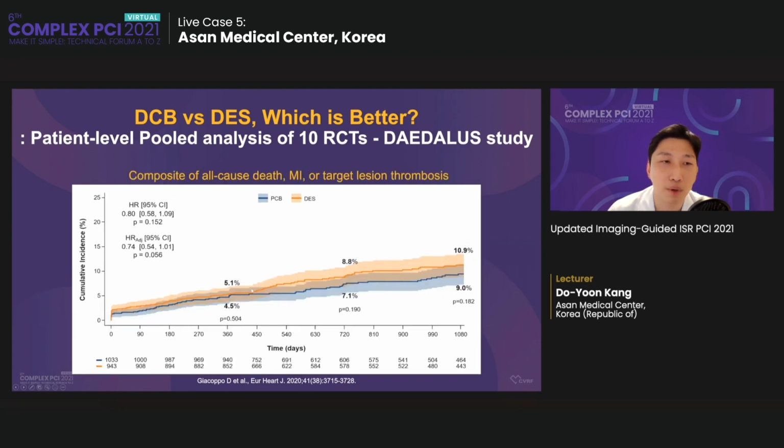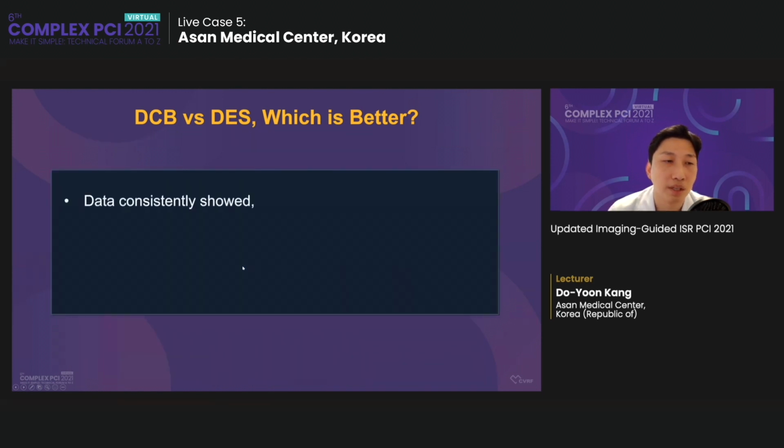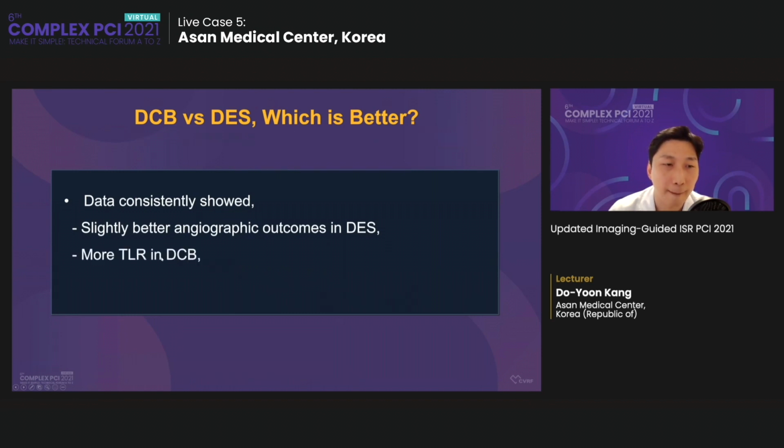And the hard endpoint, composite of all-cause death, MI, or target lesion thrombosis was similar in both DCB and DES. So current data shows slightly better angiographic outcomes in DES and more TLR in DCB and comparable hard outcome in DCB and DES.